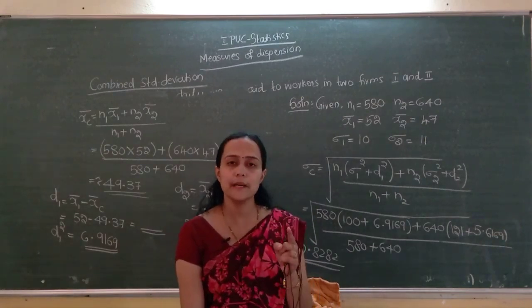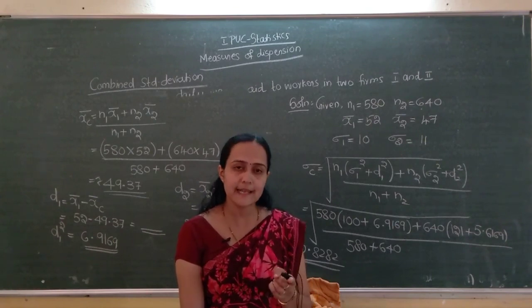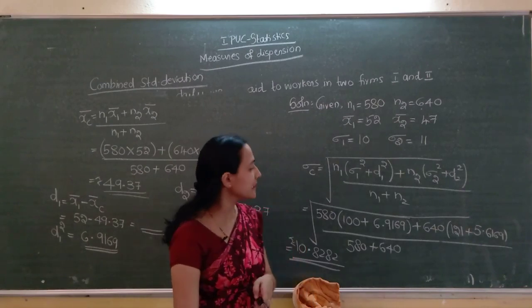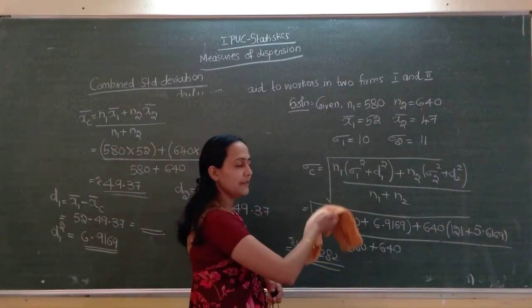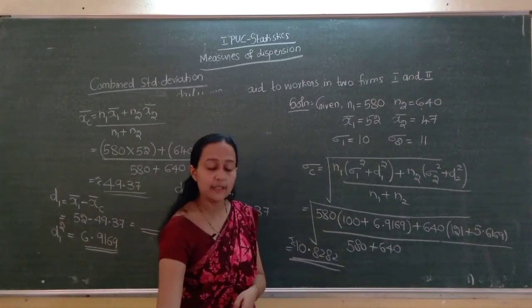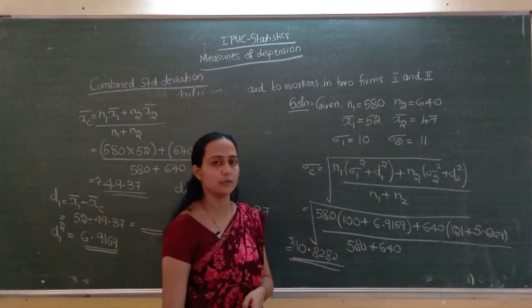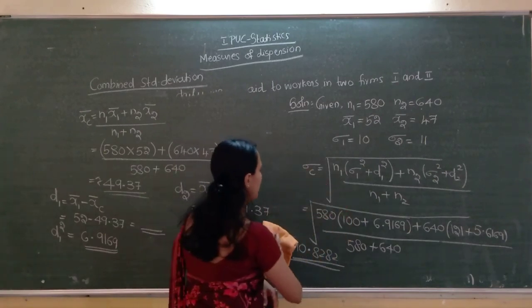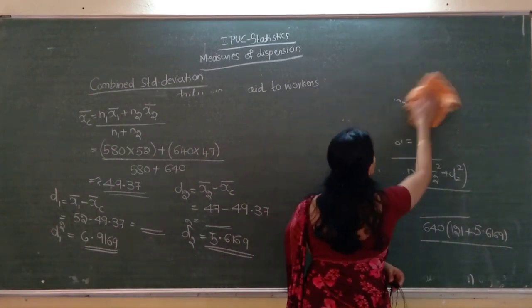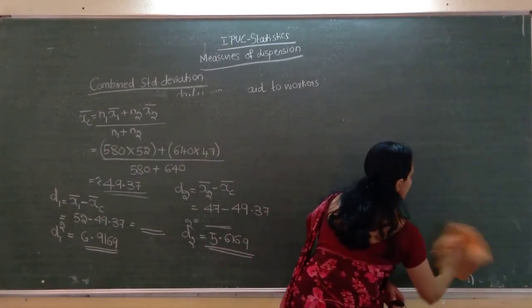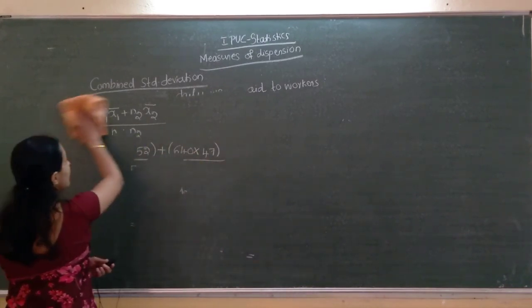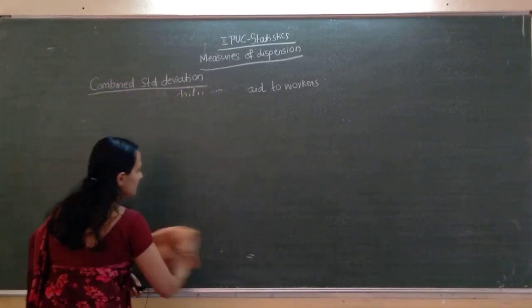So just remember, to compute combined standard deviation, first we have to compute combined arithmetic mean. After that we have to find D1 and D2. After that D1 square and D2 square. Next apply the formula. Okay, we will do one more problem so that it will be more clear to you. Okay, one more problem we will do.